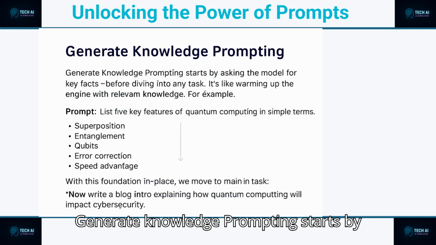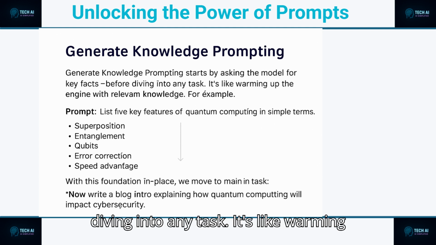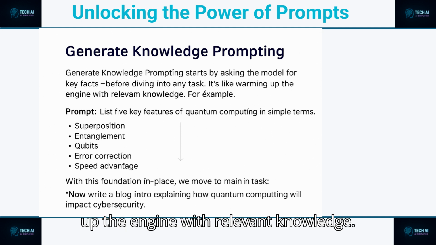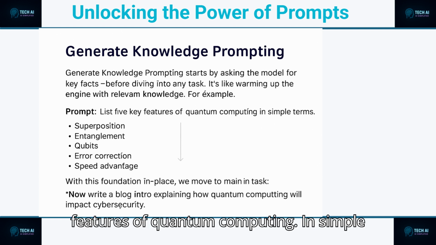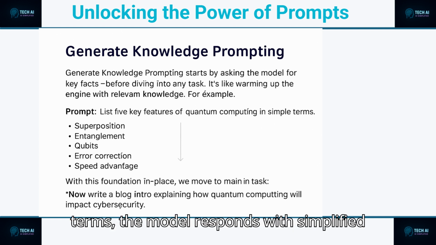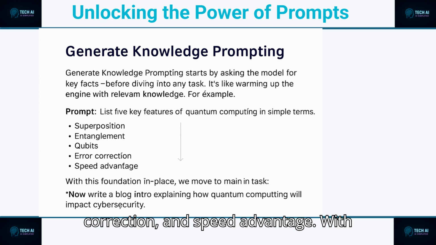Generate knowledge prompting starts by asking the model for key facts before diving into any task. It's like warming up the engine with relevant knowledge. For example, prompt, list 5 key features of quantum computing in simple terms. The model responds with simplified highlights, like superposition, entanglement, qubits, error correction, and speed advantage.